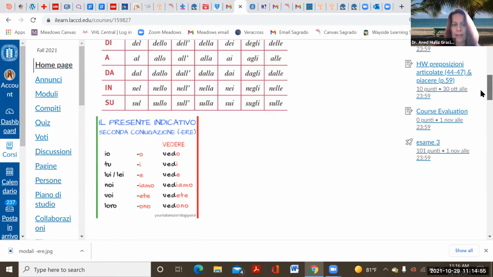ere. So the present indicative form of regular ere verbs, which is this one, right? For io, you put o, tu, you put i, lui, lei, you put e, noi, iamo, voi, ete, and loro, ono. Right? This is different from the are conjugation. Are in lui, lei, you put a, voi, ate, and loro, ano, right? Every time you have an a here in are, you're going to have a different letter in the ere conjugation.